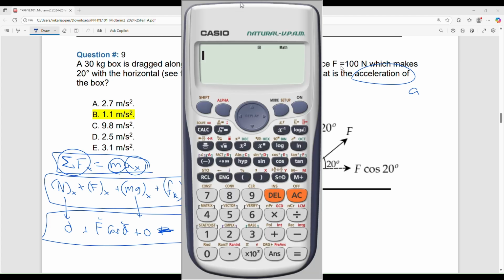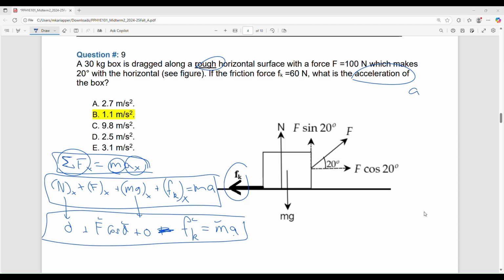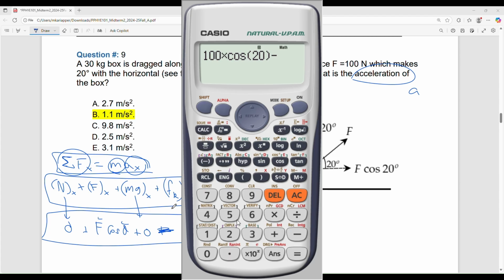Right. This is my calculator. I will type everything in the calculator. Okay, 0 I don't have to type. F, how much is F? 100. 100, multiply cosine of theta. Theta is how much? 20. Okay. That is done. Plus 0, you don't have to write it, right? Why bother? Minus, okay, put minus for the friction. Minus, how much? 60.